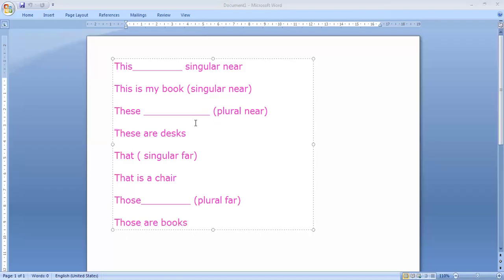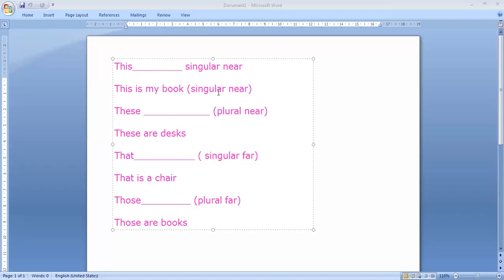So here we review. This is for singular near. We say this is my book. The book is near from me, and I say this is my book. These is used for plural near, when we say these are desks. Then that is singular far. We say that is a chair. And those is for plural far, we say those are books. This is the difference between this, these, that, and those.